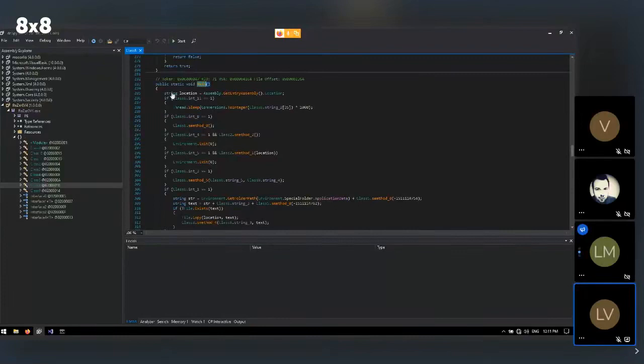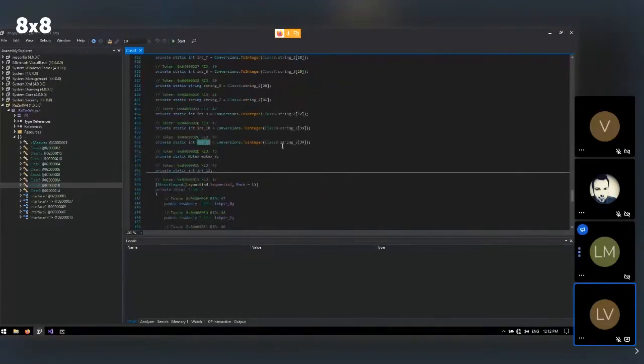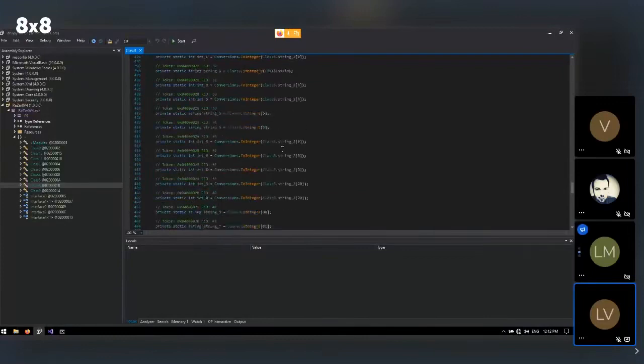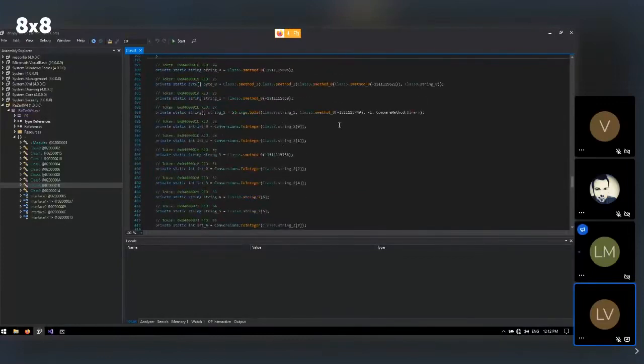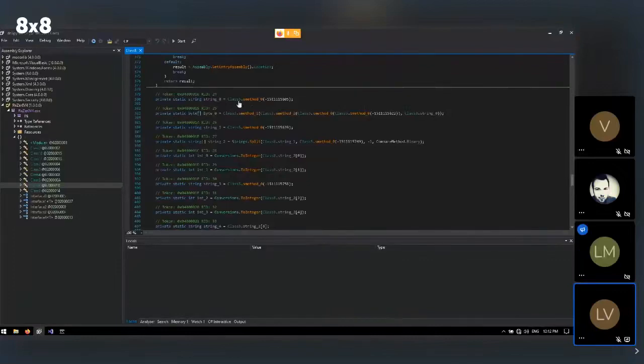And this brings us to the usage of these variables within this class, where we can see integer 11, string 2, which is an array of at least 35 in size. We have integers all over the place, as well as some other methods. And if we were to go down to the declaration of these, we can see that these all are private static fields. We can see here that for all the strings, because this is the string type and is returned by the s method 0, which requires an integer. Every time this is called, we can see that we get a string in return. So this is some form of encoding or encryption.